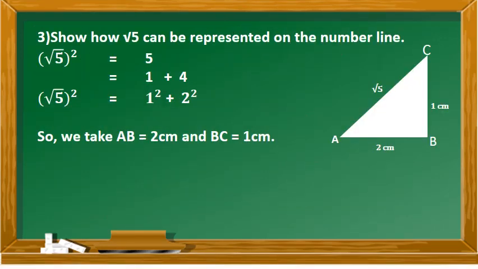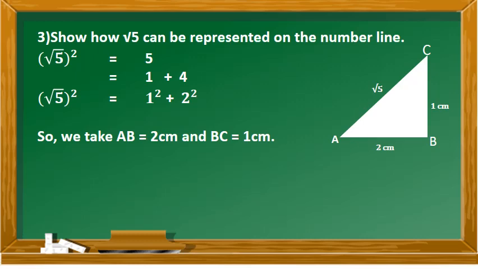The third sum is: show how square root of 5 can be represented on the number line. First of all, draw a right angle triangle ABC. As I've told you, the hypotenuse will be the irrational number, that is root 5, and we have to find the other measures. See on the left: square root of 5 the whole square is equal to square root of 5 into square root of 5, which is 5. Now, we have to add two square numbers to get 5, which is 1 plus 4.